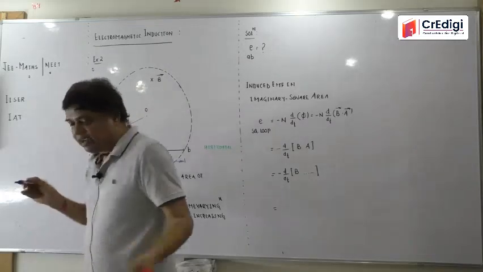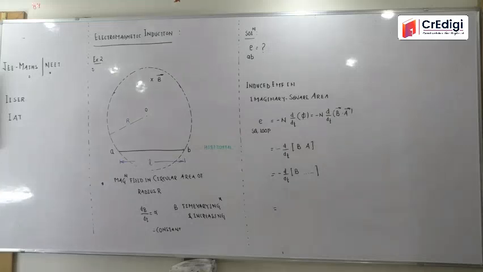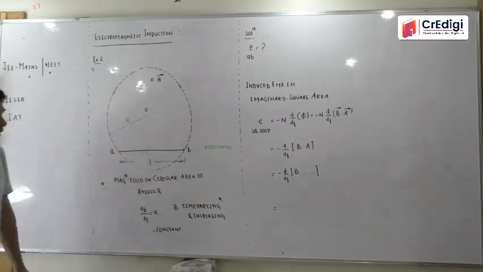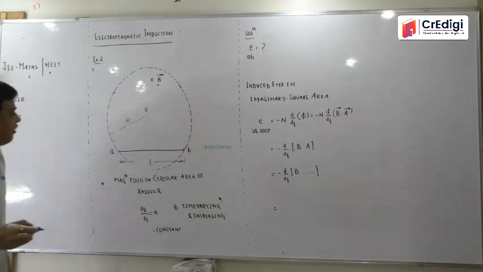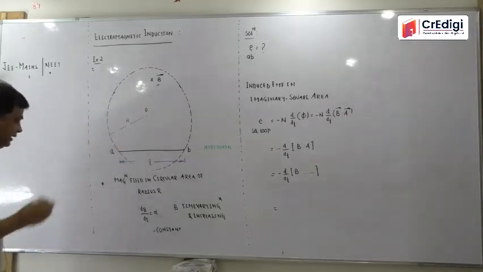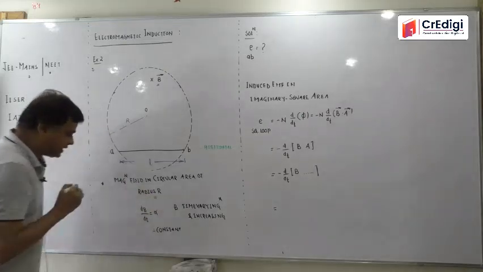So already we have done example 1, and example 2 is definitely of similar type. The same concept is utilized over there, but there is some difference. You try to learn that difference. What I am saying to you is that this is again a circular area. In this circular area there is a magnetic field in the form of crosses, going perpendicular to the plane of the board and inside. And one more important thing: the radius of the circular area is r.